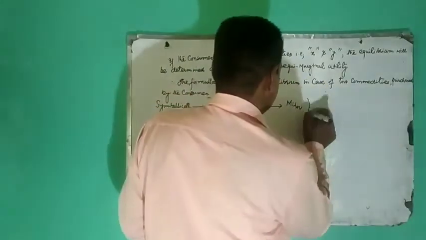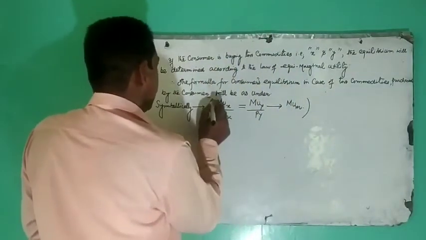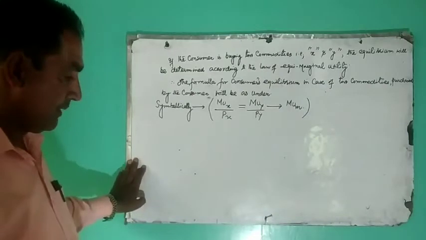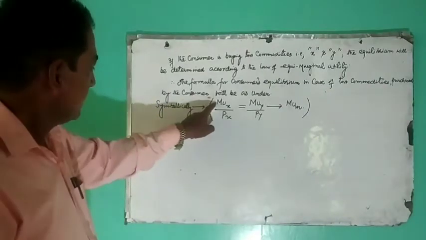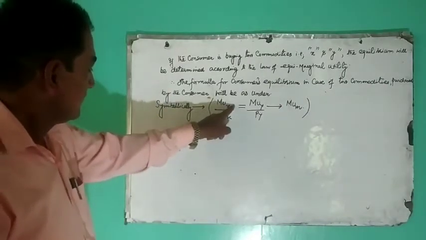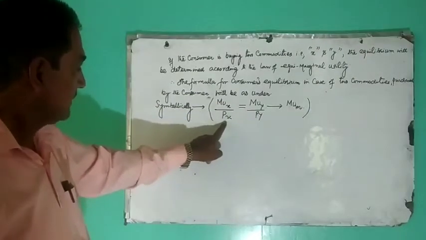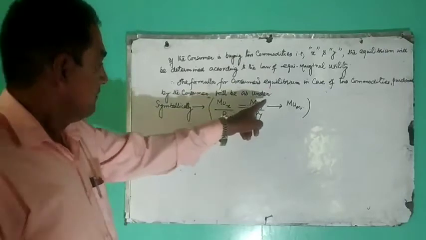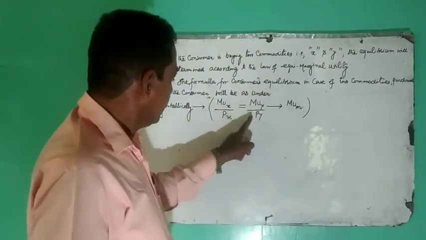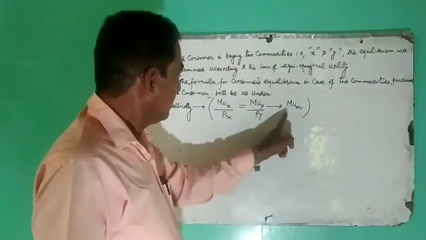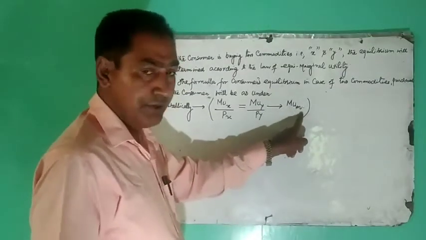This is the equation we have to operate on. This means that marginal utility of X is divided by the price of commodity X, marginal utility of Y is divided by the price of commodity Y, and this all should be equal to marginal utility of money.